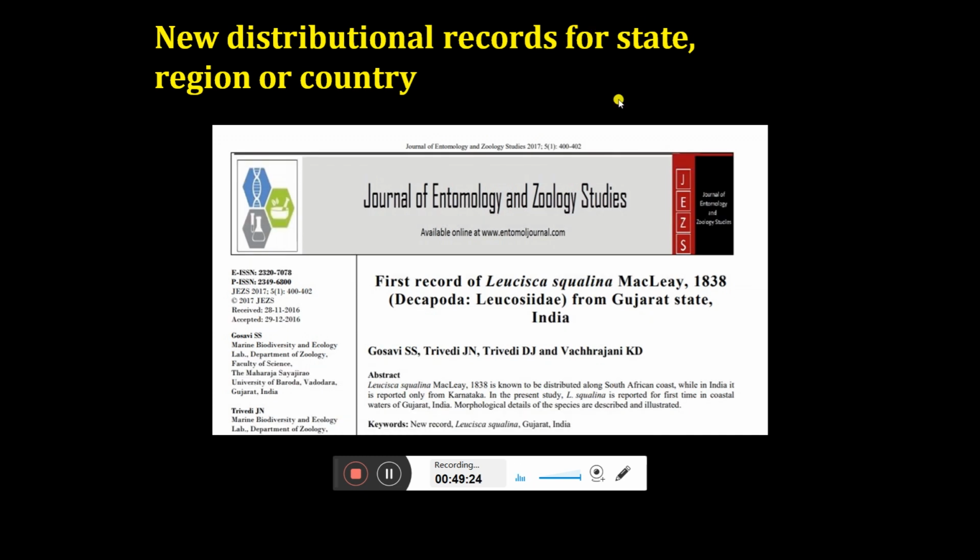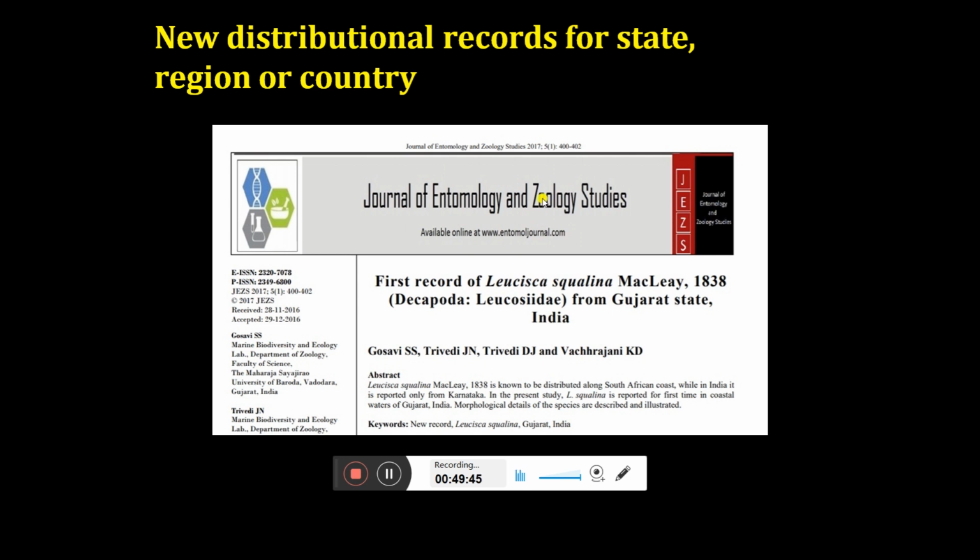Again, new distributional record. Now, for example, once the basic checklist is published, then you can compare. For example, according to my checklist, this particular species was not reported from Gujarat. So it is a new record to Gujarat. So you can get a distributional record paper. You can publish a paper that this species is reported for the first time from Gujarat state.